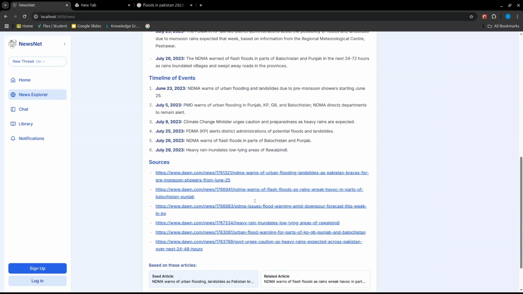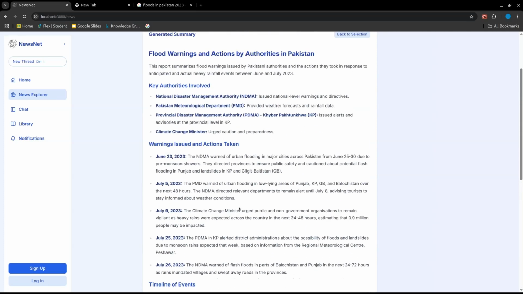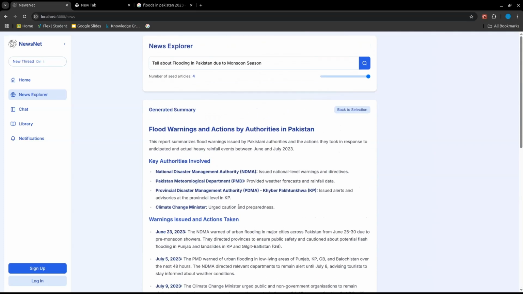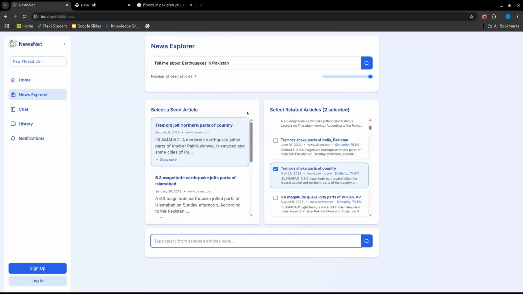These are the sources. As you can see, generally they're all from Dawn, because the data we currently have is from Dawn. Now we will be exploring another query that can be seen in our News Explorer. This here is another query.